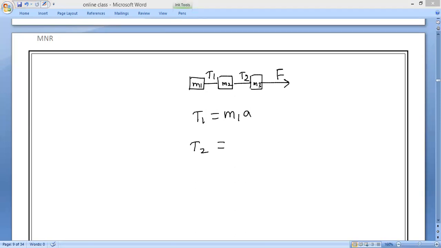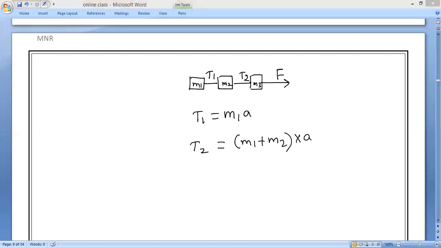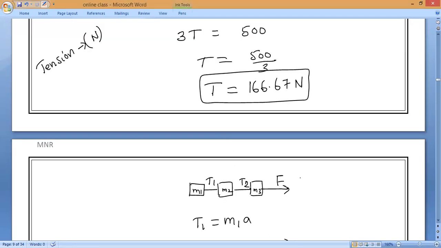The second one, the sum of what will come for T2? T2 is equal to M1 plus M2 into A. If you notice, M2A is equal to T2 minus T1. Is it yes or no?